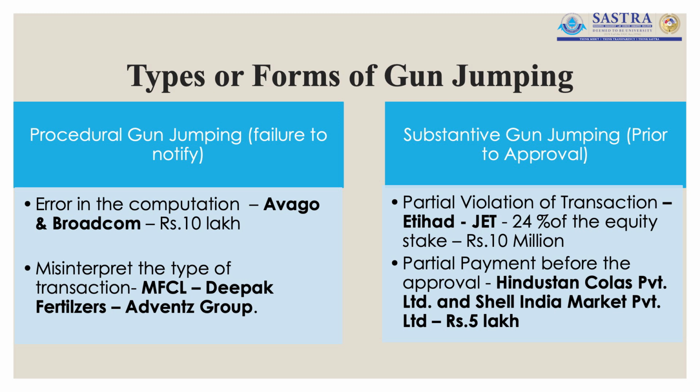Here, Deepak Fertilizers as well as Advance Group were buying the shares of Mangalore Fertilizers and Chemicals Limited in the open market. In the year 2013, Deepak Fertilizers acquired the shares of MFCL to the extent of 24.5% and Advance Group acquired in the same period to the extent of 16% of the shares of Mangalore Fertilizers and Chemicals Limited.